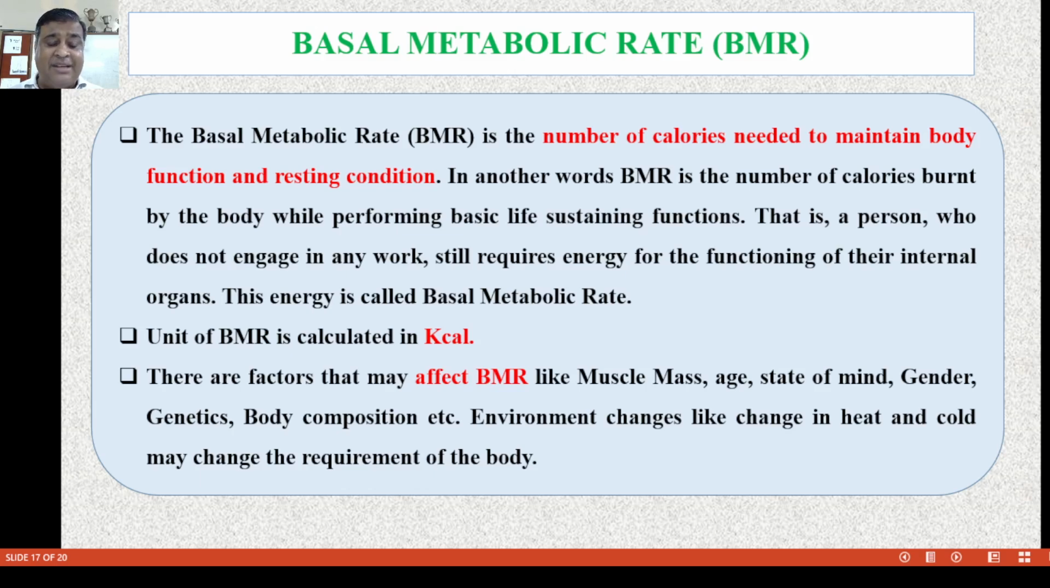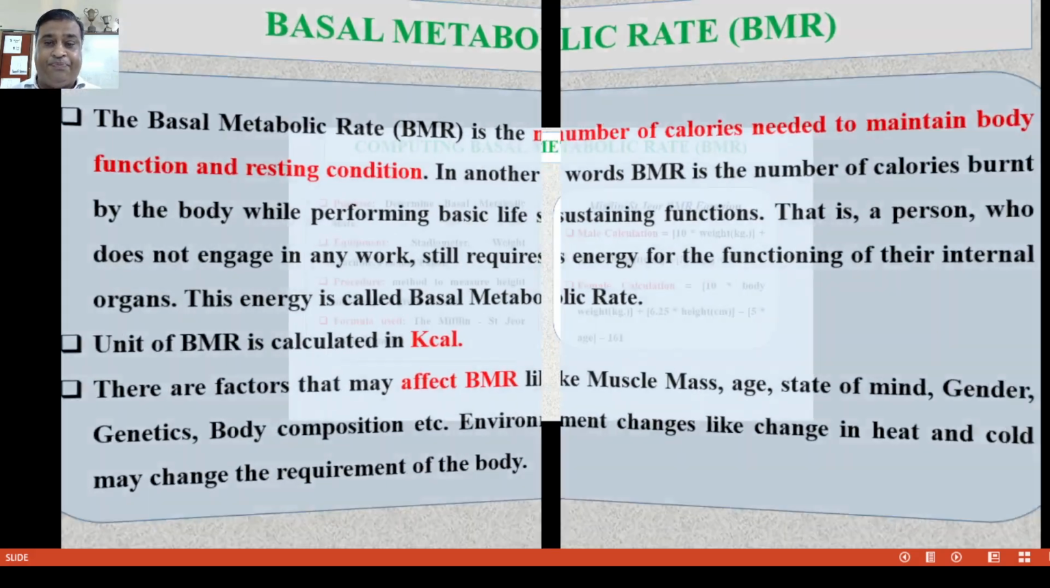The unit of basal metabolic rate is calculated in kilocalories. There are factors that affect basal metabolic rate, like muscle mass, age group, state of mind, gender, genetics, body composition, etc. Environmental changes like heat and cold may also change the requirements of the body.